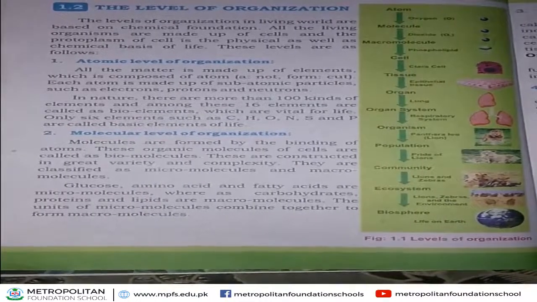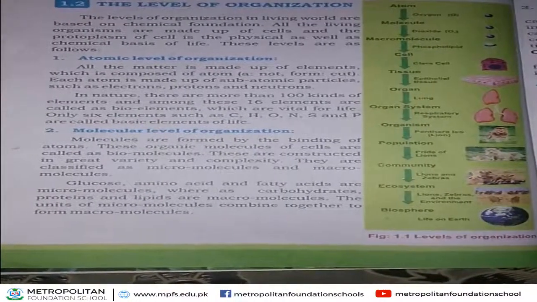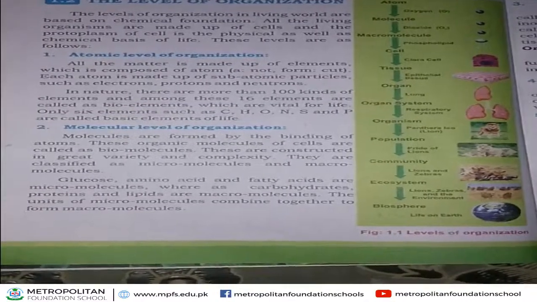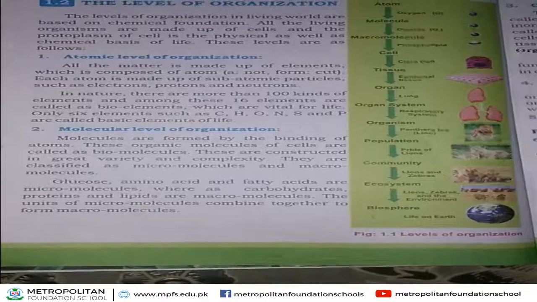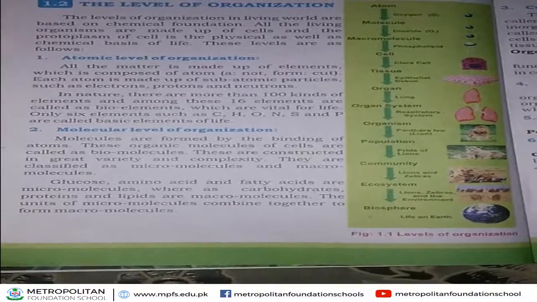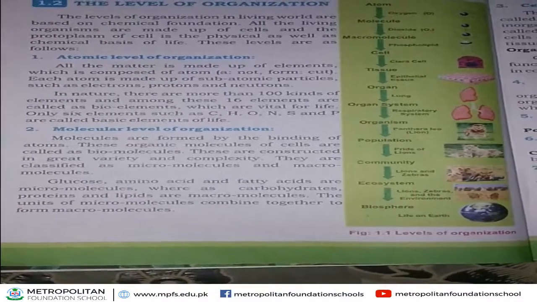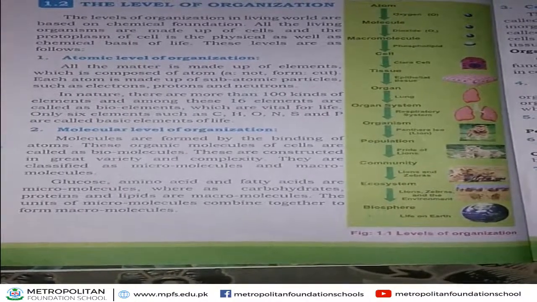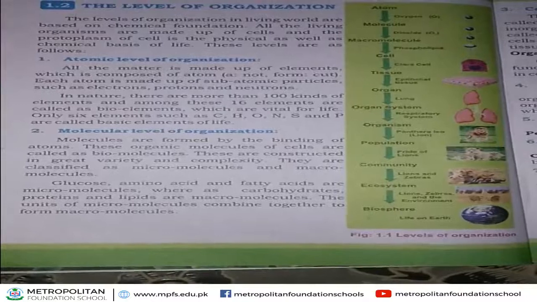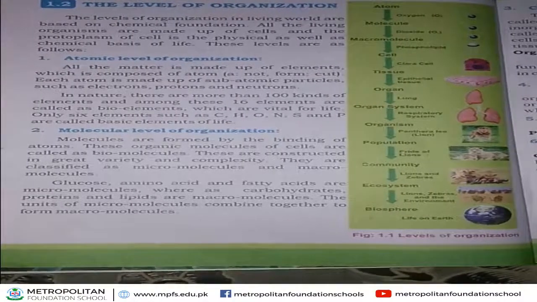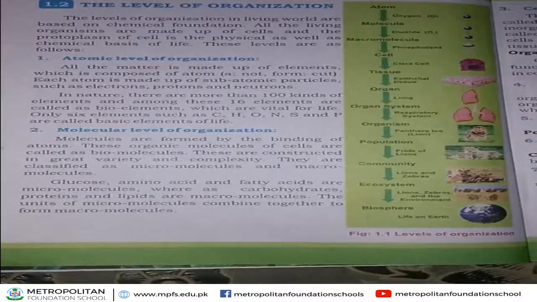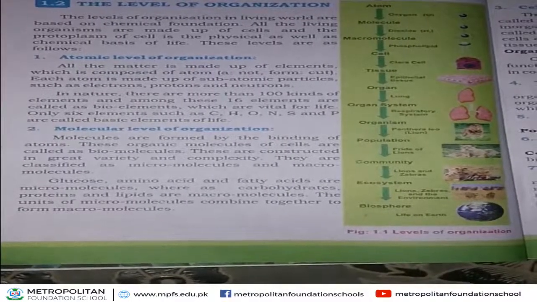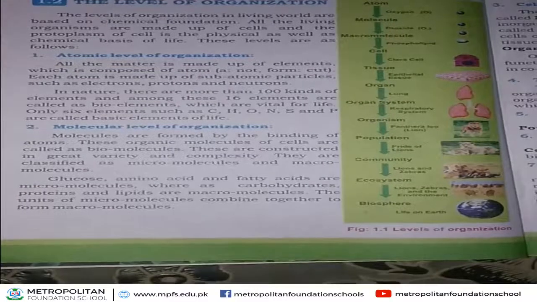When atoms combine, they form molecules. For example, when hydrogen atom combines with oxygen atom, it forms water molecule. Third level of organization is macromolecules.